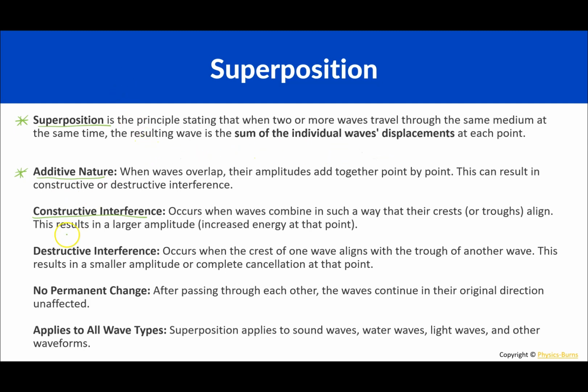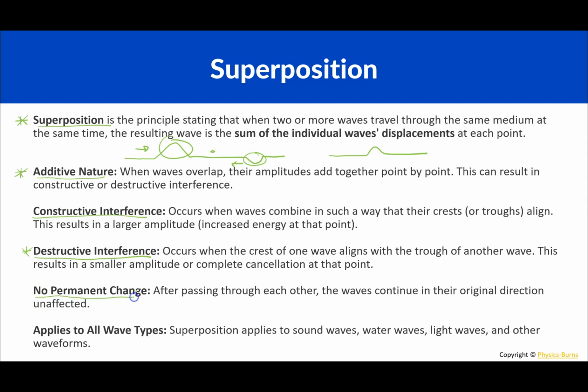For a destructive interference, this occurs when the crest of one wave aligns with the trough of another wave. This results in a smaller amplitude or complete cancellation at this point. Okay, so let's say there's a wave. Let's make it big, and then there's another wave. Let's make this small. This one is going this way, and this one's going this way. And then when they meet together somewhere over here, it's going to look something like this. There's a reduction here because this one over here added with this one, but since this one was in the negative, it becomes smaller. And that's what we call a destructive interference.